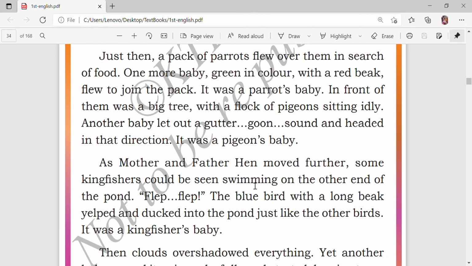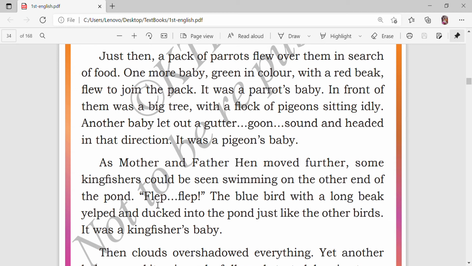As mother hen and father hen moved further, some kingfishers could be seen swimming on the other end of the pond. Then next, there are some kingfishers seen swimming on the other end of the pond. Fluff, fluff, fluff, fluff, like that. The bluebird with a long beak leapt and ducked into the pond just like the other birds. It was a kingfisher's baby.